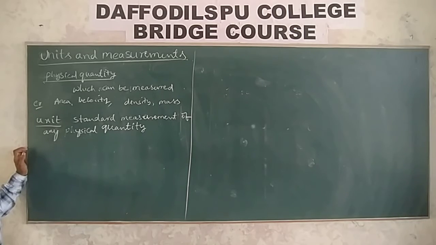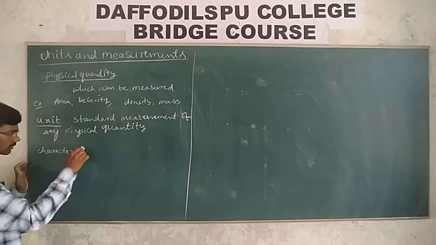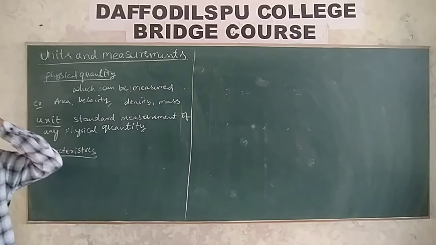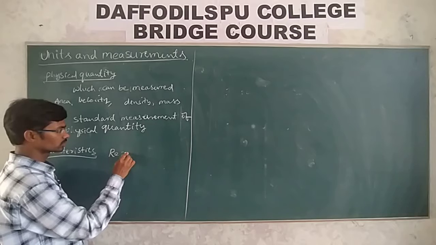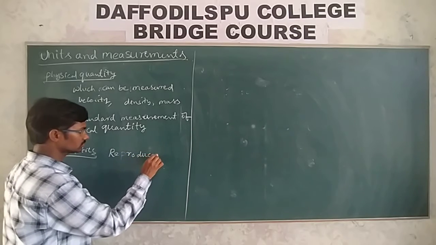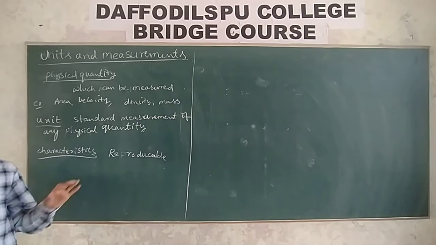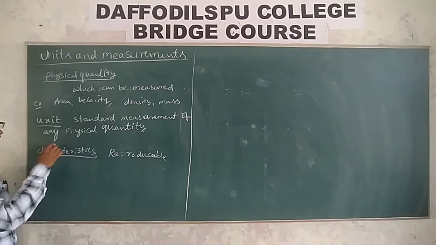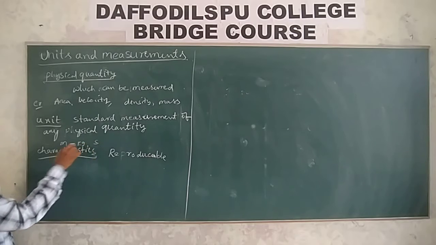Now, how do we take the unit? What are the characteristics of the unit? The unit should be easy to produce and reproducible, so it should be easy for measuring. Units are like meter, kg, or second.